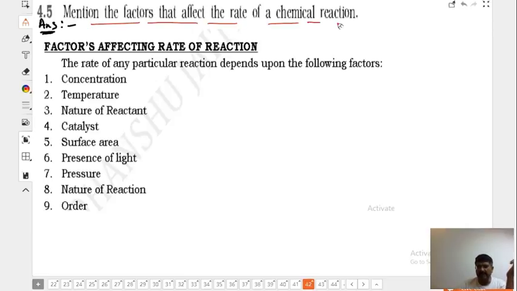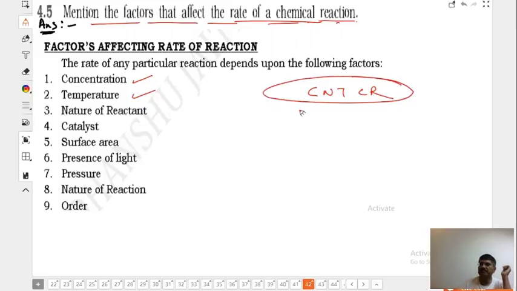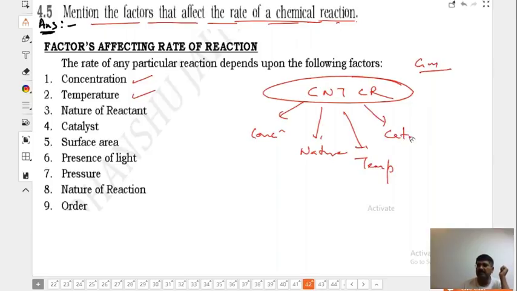Mention the factors that affect the rate of a chemical reaction. I will tell you after this. Factors affecting rate of reaction: concentration, temperature. Remember this only: CNTCR. Concentration, this is a Guru Mantra. CNT: concentration, N for nature, T for temperature, C for catalyst, and R for radiation. Don't mind my handwriting. Just remember these five. Rest all are included in these.